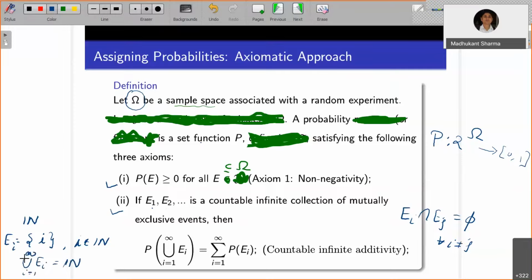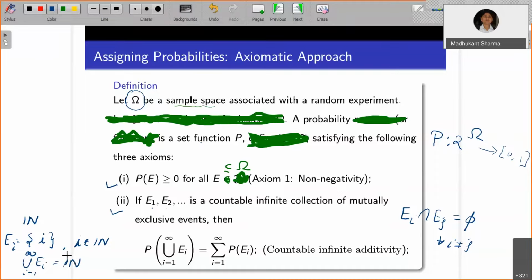The union over i equals 1 to infinity of E_i can be shown as the whole set of natural numbers. So these are not only mutually exclusive, we will say they are mutually exhaustive events as well. When we say that a set of events is exhaustive, then their union forms the full sample space.